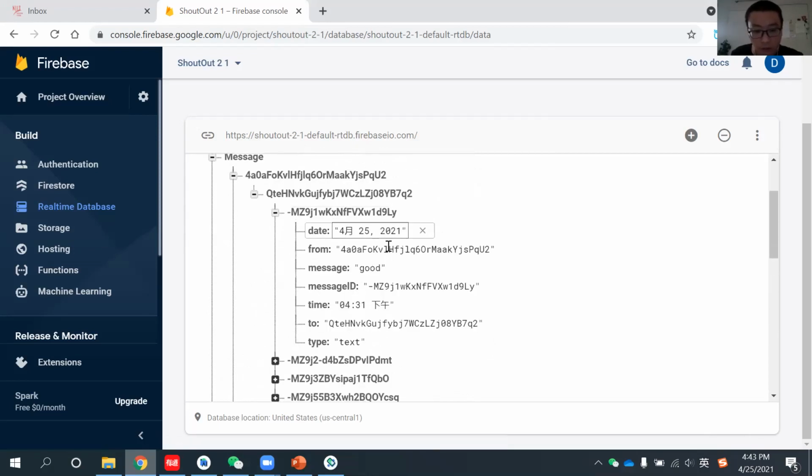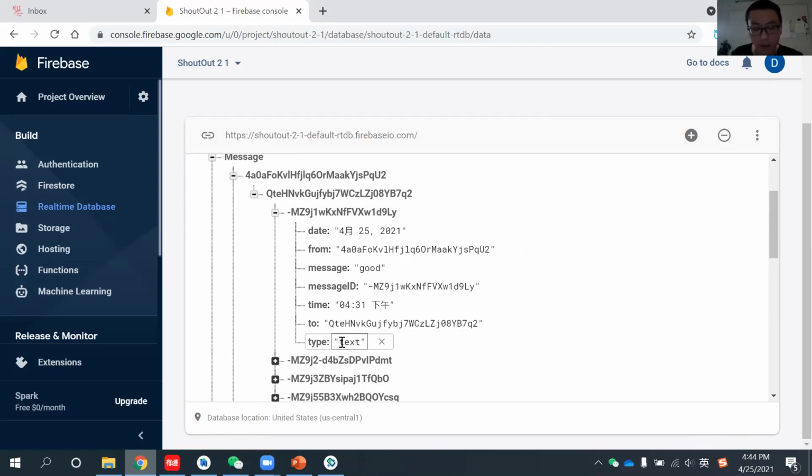Here also contains other information, including the date and time. From the application functions, we already showed that besides the message itself, we also show you the message time and date when you send this message. So we also have that information collected here. And you have the type, which is either text or image or voice.